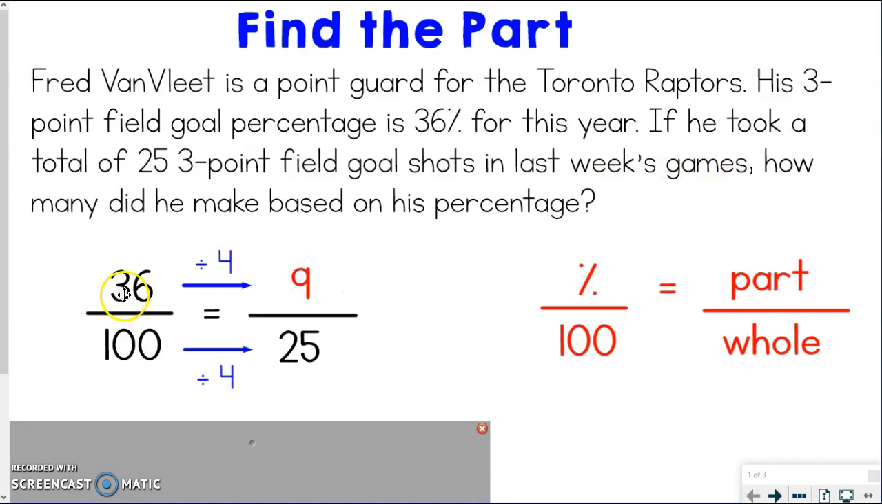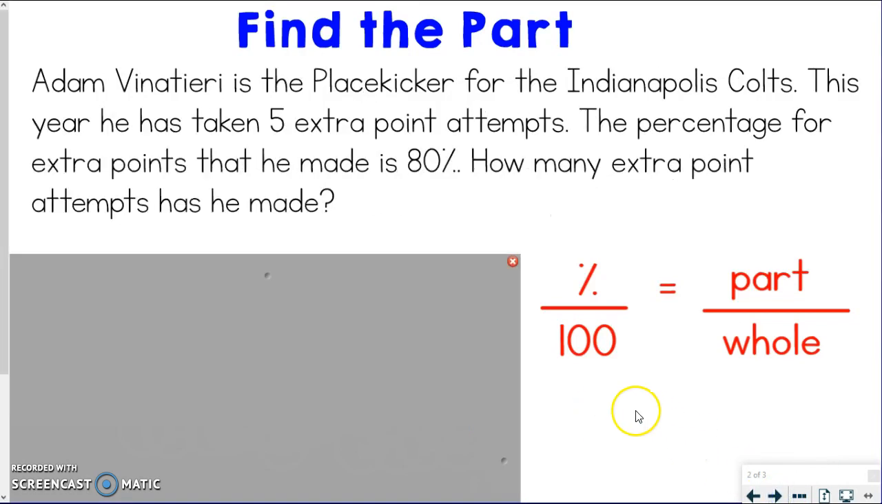So it kind of makes sense, right? 36 isn't a huge percentage. It's decent, but it's not huge, so 9 shouldn't be too big compared to 25. So let's try another one. Feel free to go back and take a look if you need to rewind the video, but otherwise, let's go.